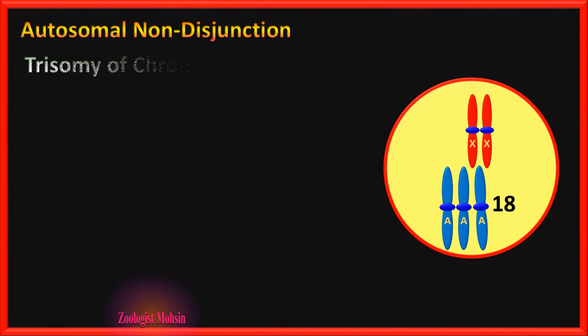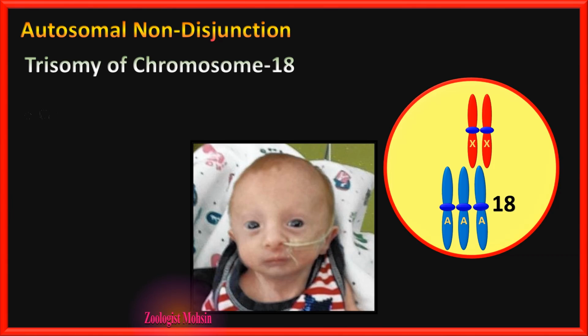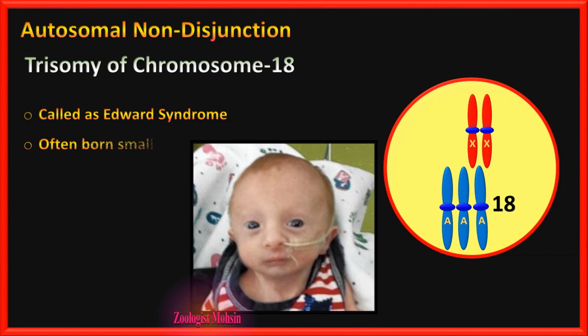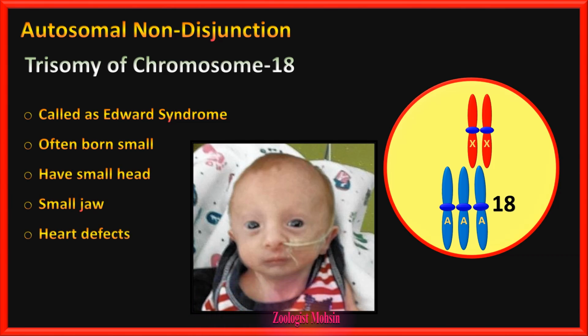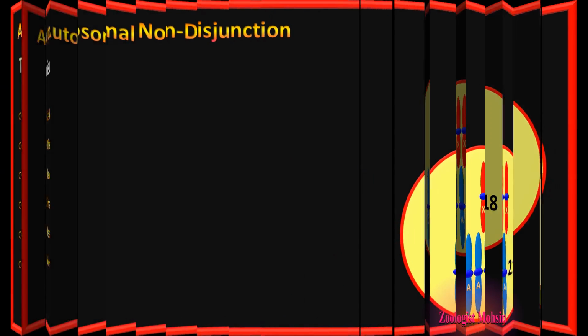The next is trisomy of chromosome 18, called Edwards syndrome. These babies are often born small. They have a very small head, small jaw, and are also born with heart defects, mentally disabled, and that's why Edwards syndromic babies do not have a long life.